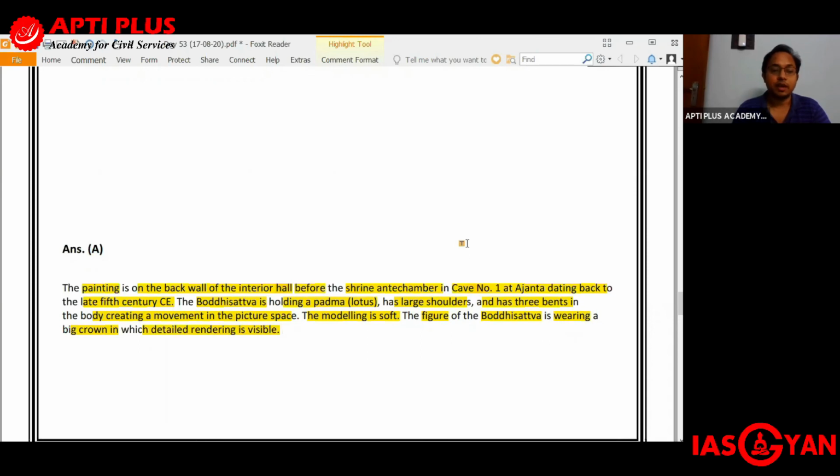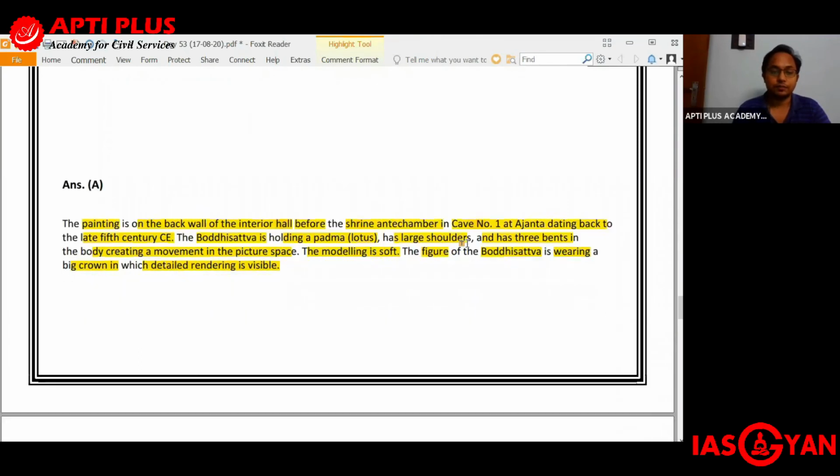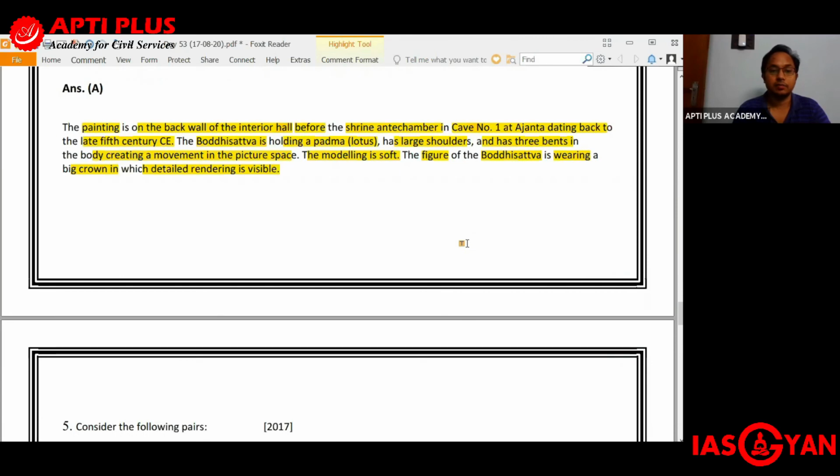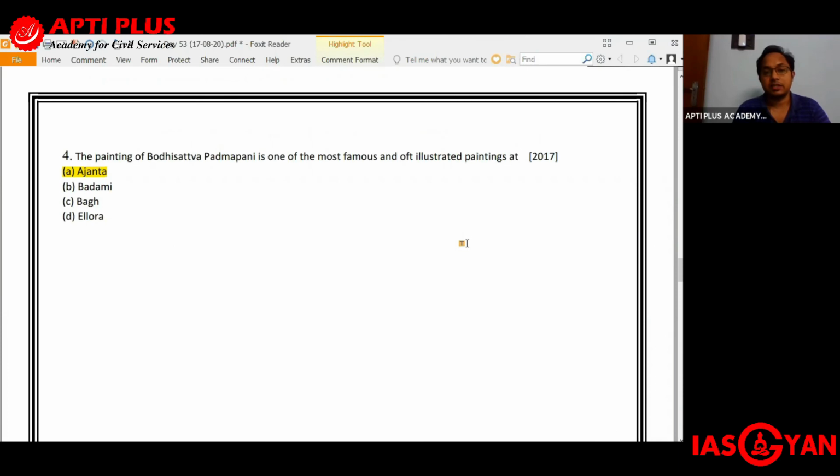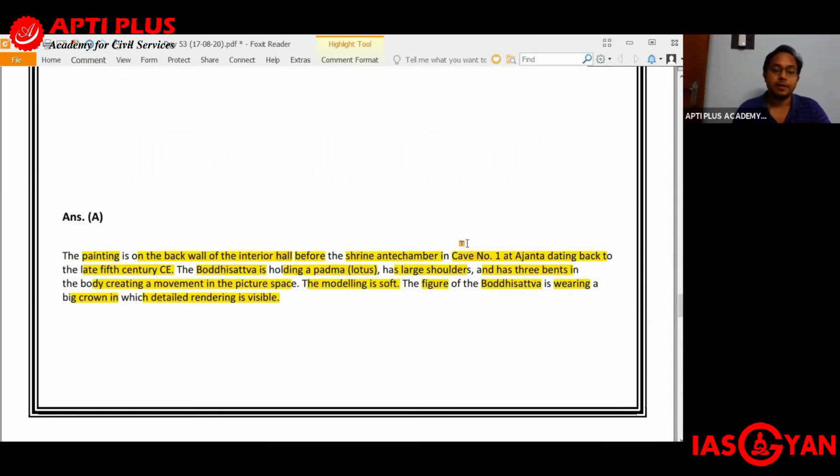The painting is on the back wall of the interior hall before the shrine antechamber in cave number 1 at Ajanta. It dates back to the late 5th century CE. The Bodhisattva is holding a Padma, has large shoulders, and has 3 bends in the body, which creates a movement in the picture space. The modeling is soft, and the figure is wearing a big crown in which detailed rendering is visible. Okay, so the painting of Bodhisattva Padmapani is present in Ajanta cave number 1.